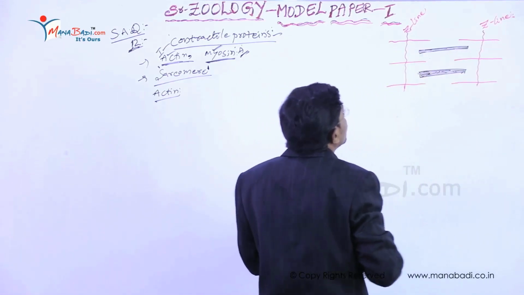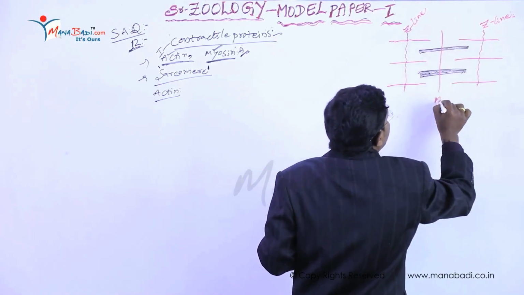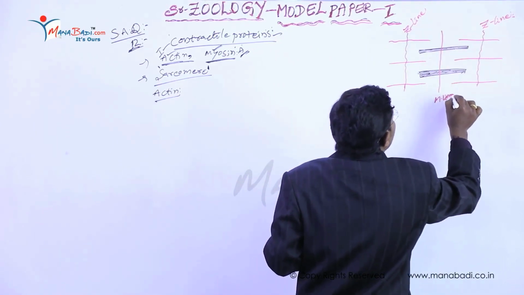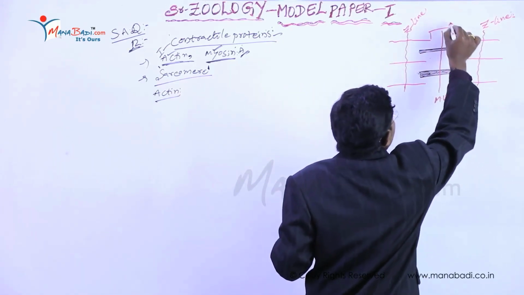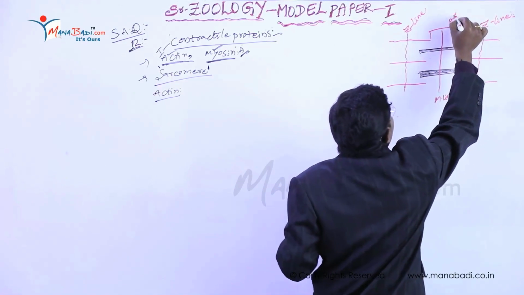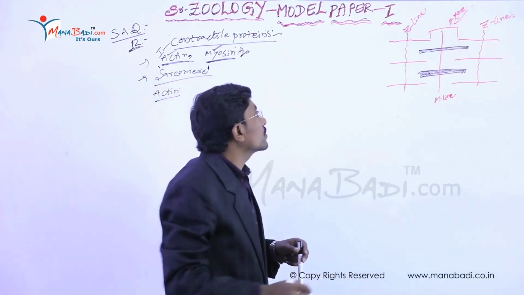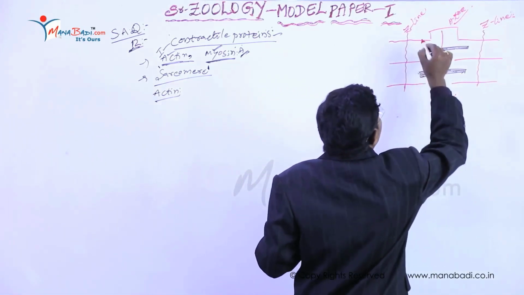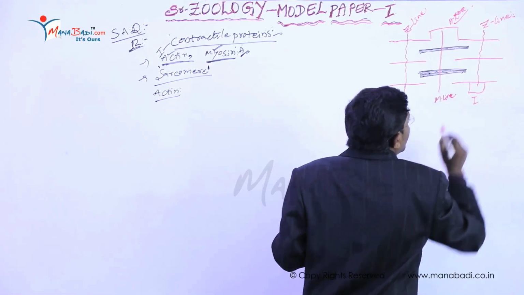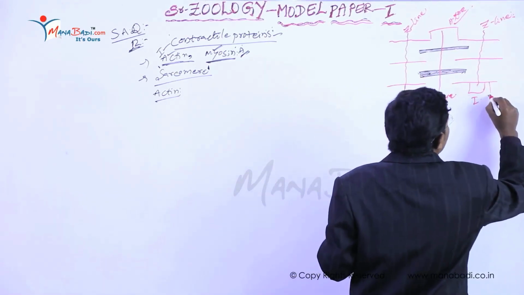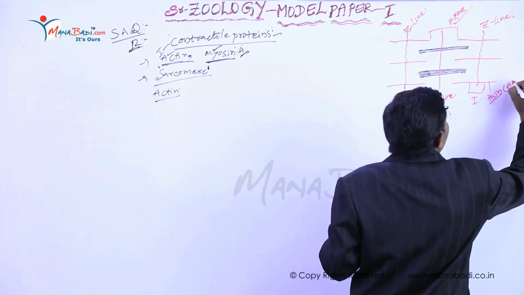Between these, the center line is called the M line. M line means it is the middle line. And this space is called the H zone. H means Hensen's zone, right? And here, these parts are the isotropic bands, which are nothing but thin bands, also nothing but actin bands.